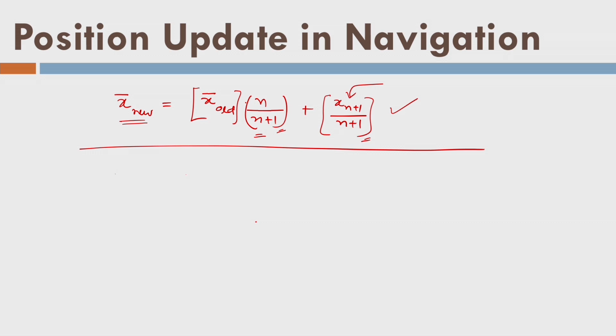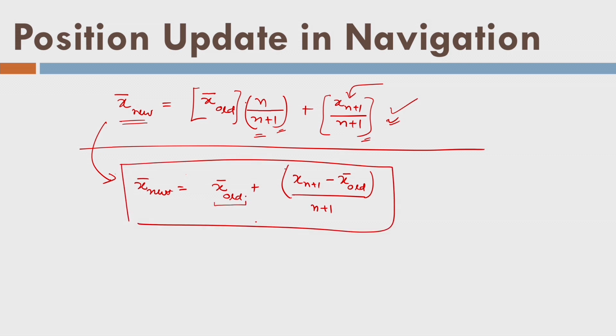Now I can rewrite x bar new as x bar old plus xn plus 1 minus x bar old divided by n plus 1. So I have rearranged the same equation here. You are updating the old mean by this factor.